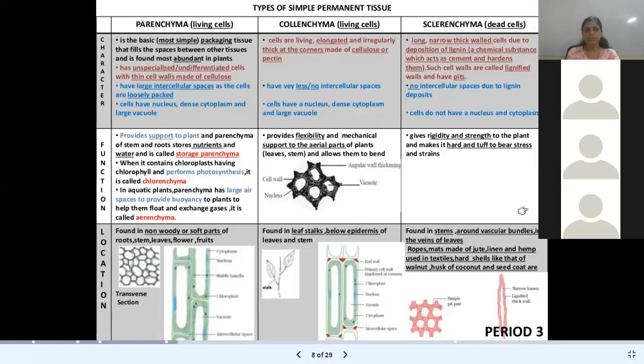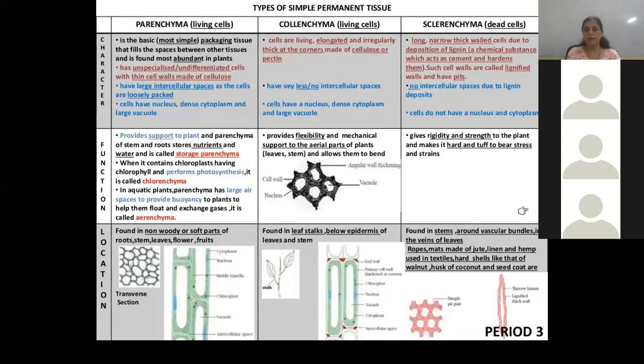So next one, that is parenchyma. They are living cells. Collenchyma, they are living cells. But sclerenchyma is dead cells. Parenchyma, living cell. Collenchyma, also living cell. And sclerenchyma, dead.